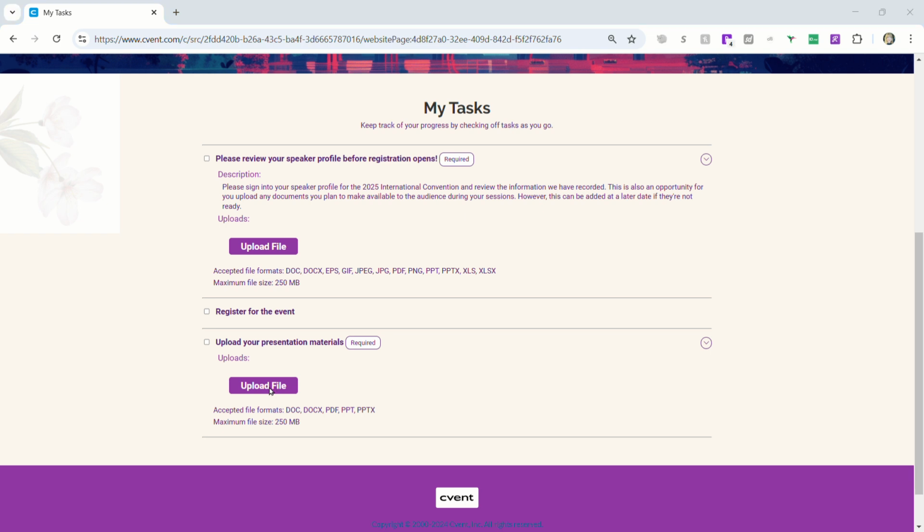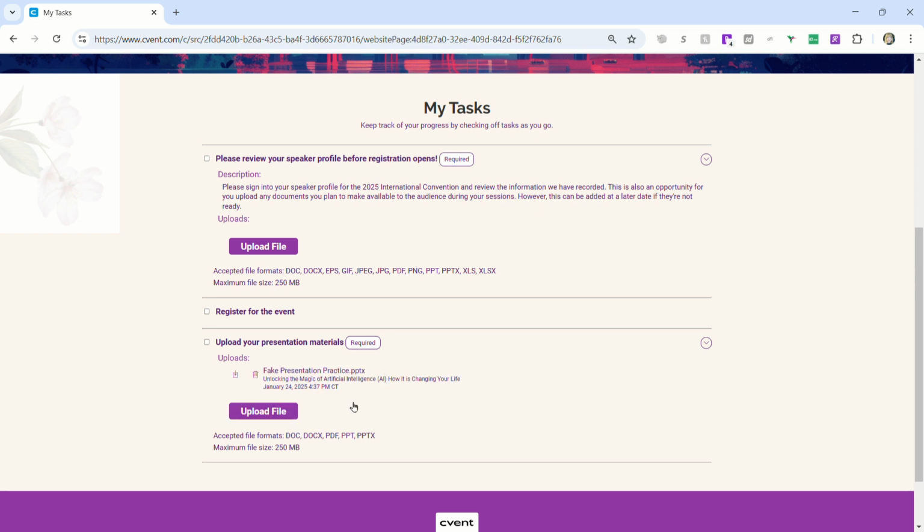So as you click Upload File, you will look for the location of your files. In my case, mine is sitting on my desktop and I have a fake presentation. So you'll see as I click here, it's slowly uploading the file. And we'll give that a moment to make sure that it's saved. Now, if you are really quick, and let's say your presentation is all ready and you turn it in a week before the deadline, and you make a change to that, notice here you can delete this and upload another file, like maybe you have revision of fake presentation.